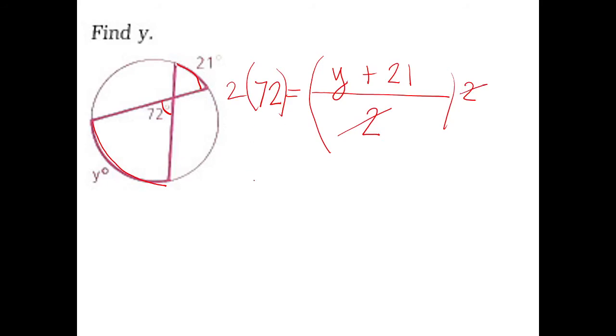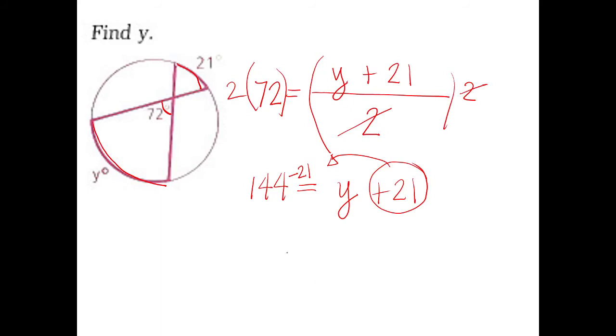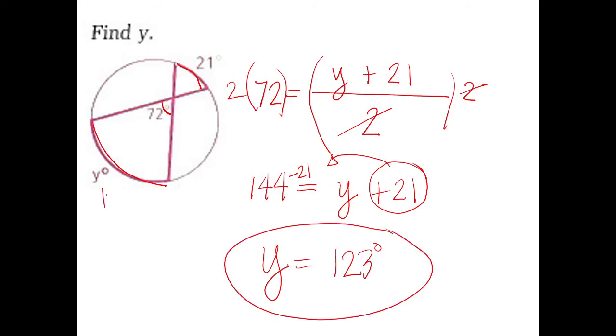So you will get how much? 144 is equal to y plus 21. Transpose this to the other side. This becomes minus 21. So what is 144 minus 21? 123. Oh, there you have it. That is the measurement of the y. 123 degrees. Okay? If you're going to verify that, if you will add this and divide the answer by 2, you will get 72 degrees.